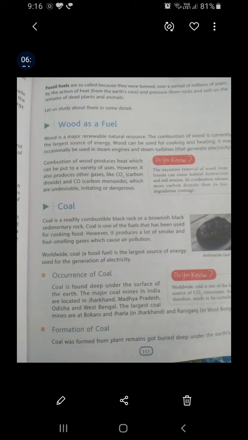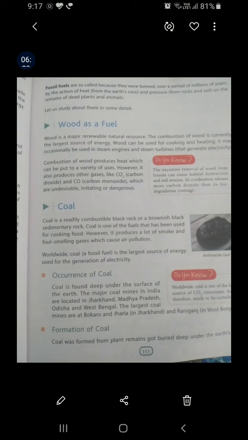Combustion of wood produces heat, and heat can be used in various activities. However, along with the heat, wood combustion also produces gases like CO2 and CO. These two gases are undesirable and irritating and can be dangerous.